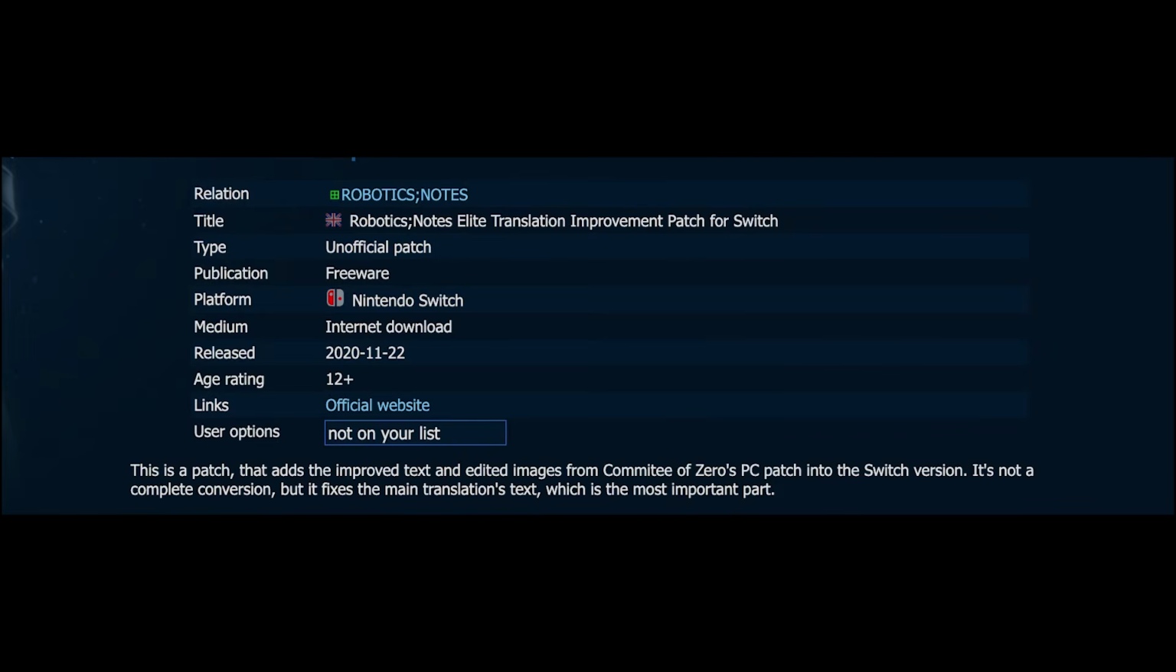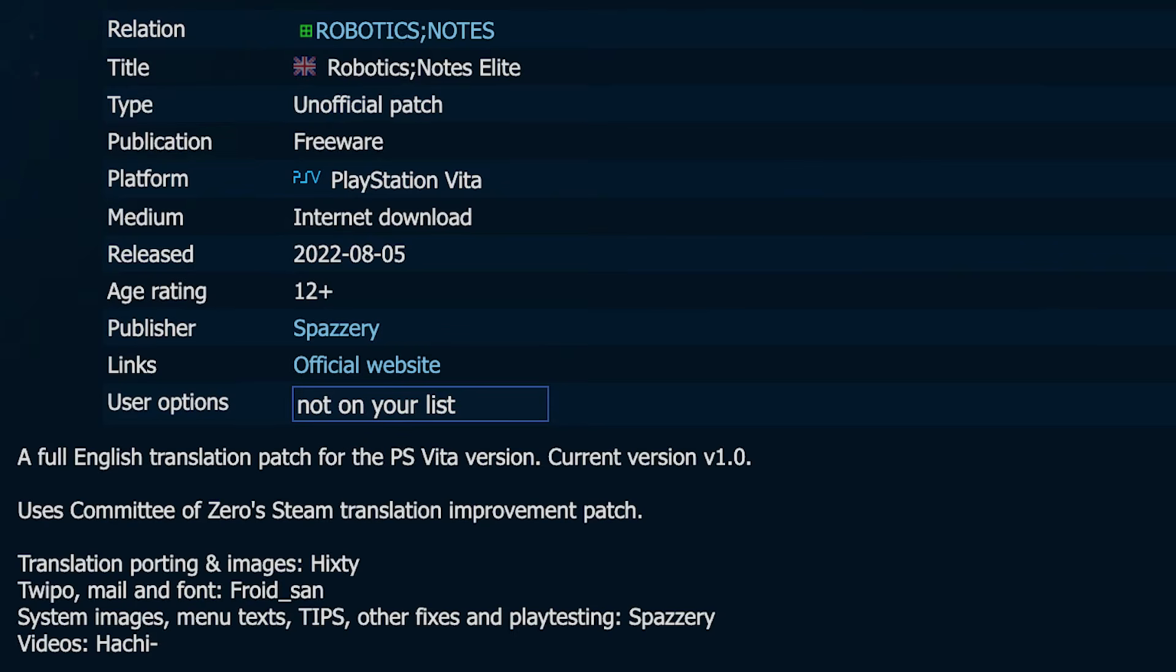Other fans outside of the Committee of Zero have made earlier versions of their patch available to use for the Nintendo Switch and PlayStation Vita, provided that those consoles are jailbroken and able to have custom firmware installed.